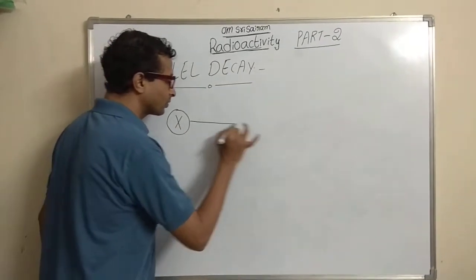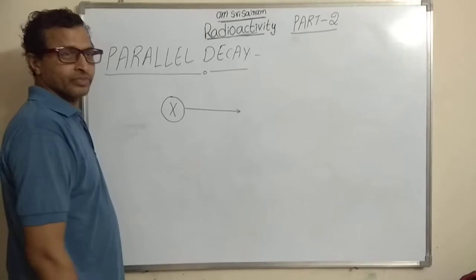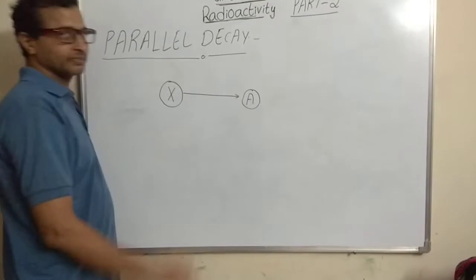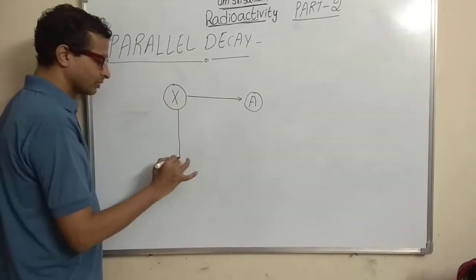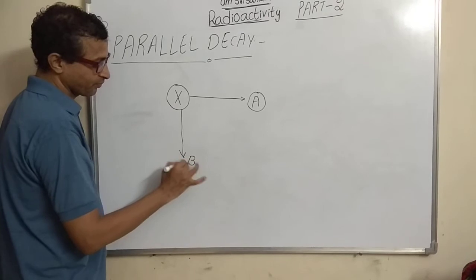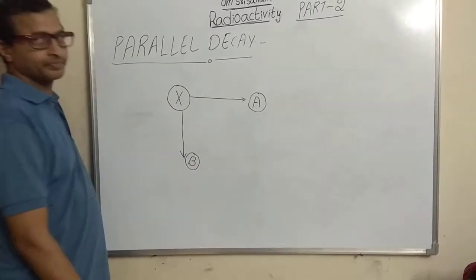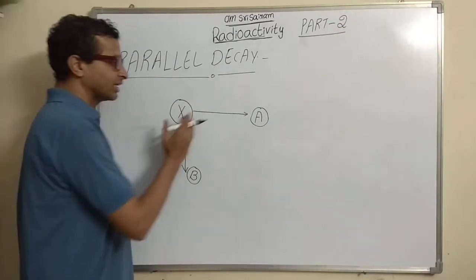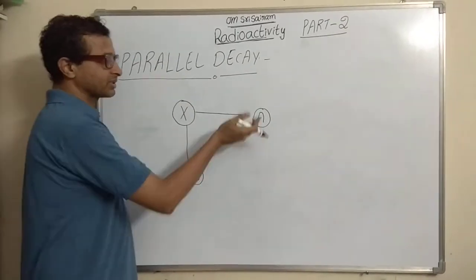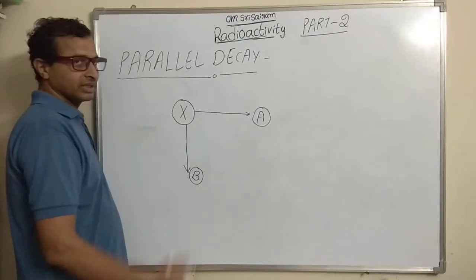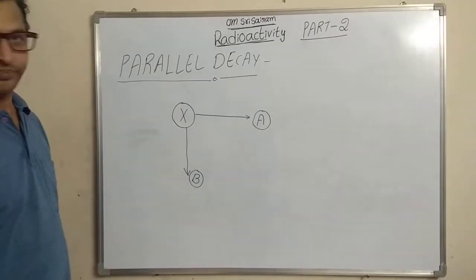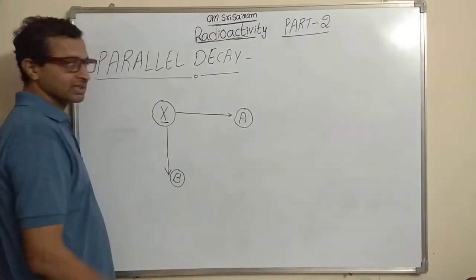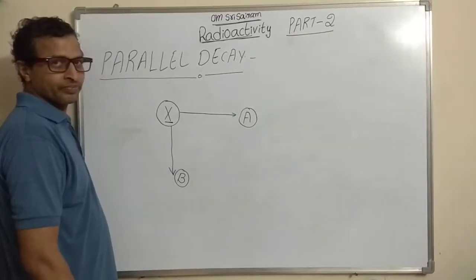Due to one process, X becomes A, and due to another process, it becomes B. That means this X is disintegrating simultaneously in two processes.